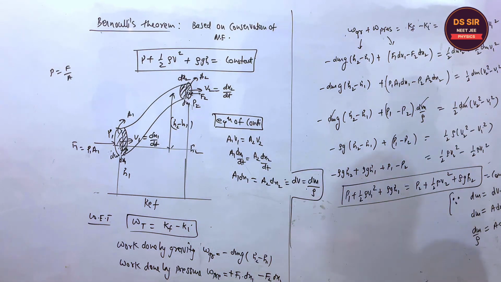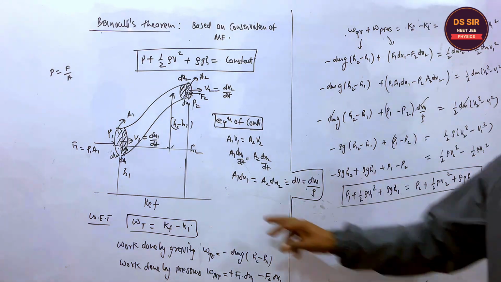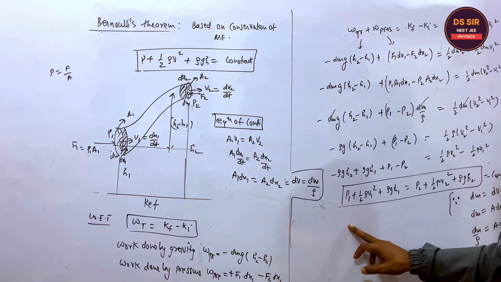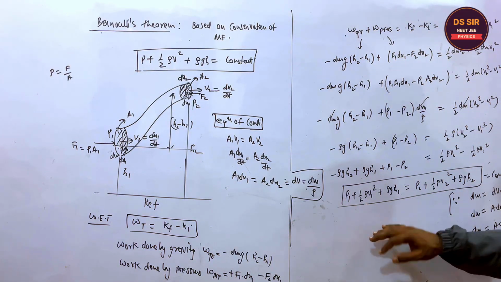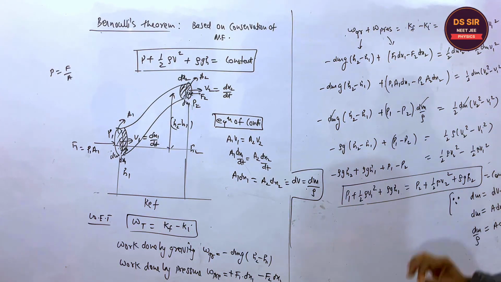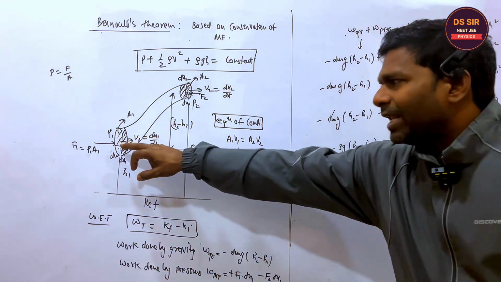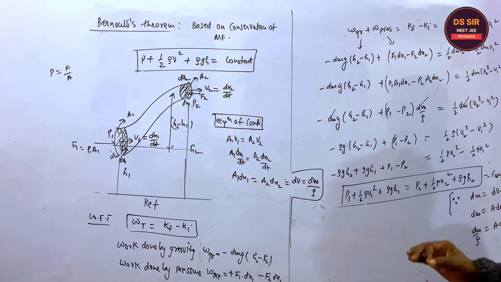So what is the Bernoulli equation? This is the proof of the Bernoulli equation: the sum of the pressure energy per unit volume, this is the kinetic energy per unit volume, this is the potential energy per unit volume. When an incompressible and non-viscous fluid flows in a steady manner, the sum of all this energy remains constant, right? So this is the proof of the Bernoulli equation.